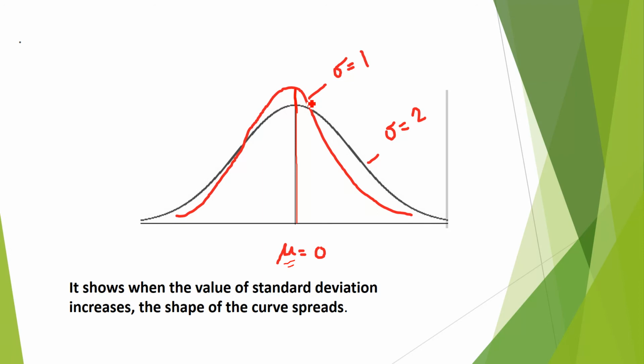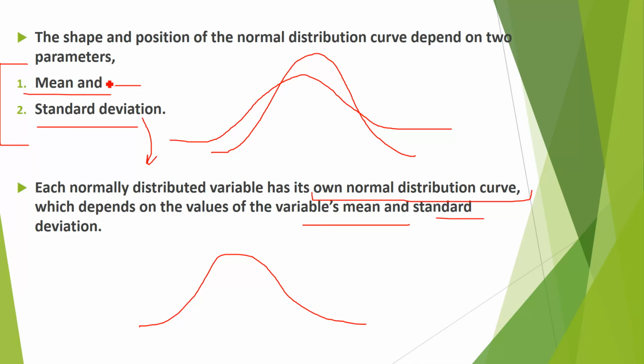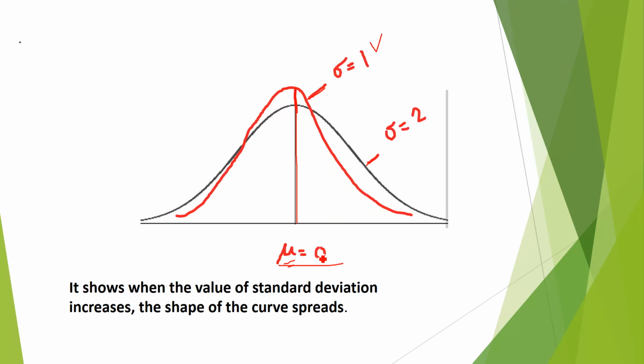And for this red one, sigma represents the standard deviation. Suppose the standard deviation of the red one is 1 and the standard deviation for this black curve is equal to 2. So these are two curves in which the mean is the same but the standard deviations are different. And I told you here that the shape and position of the normal distribution curve depends on the mean and standard deviation.